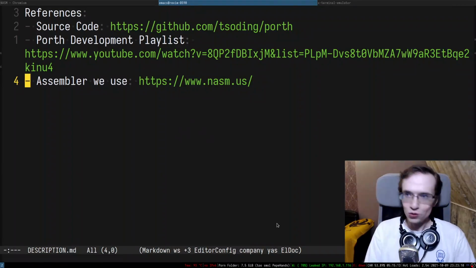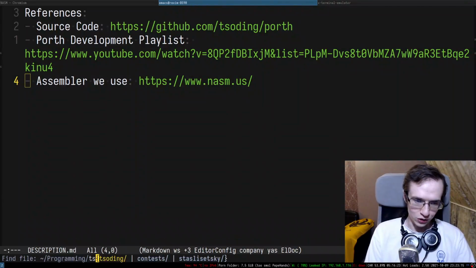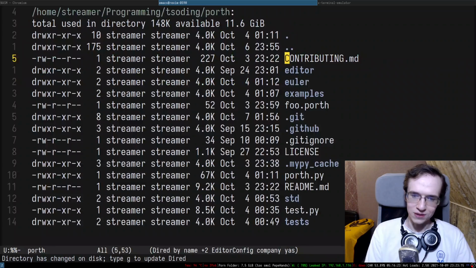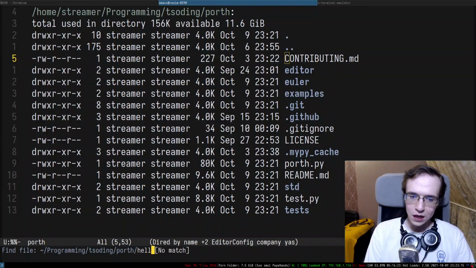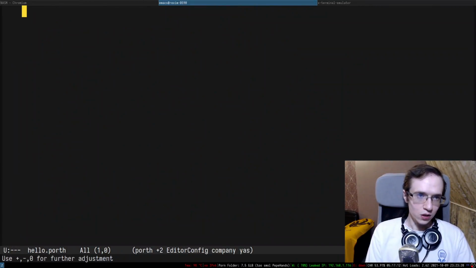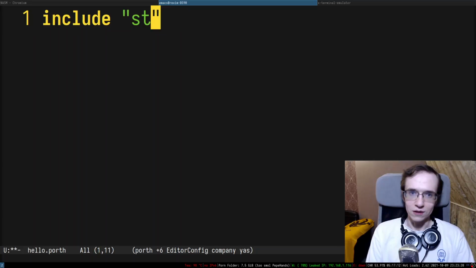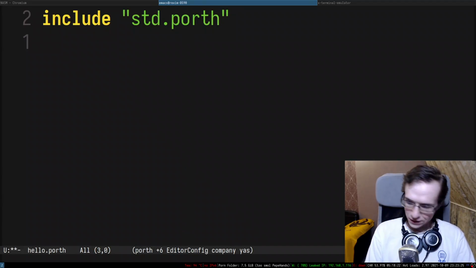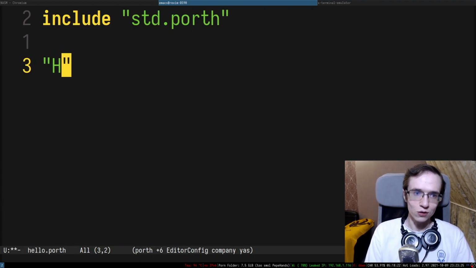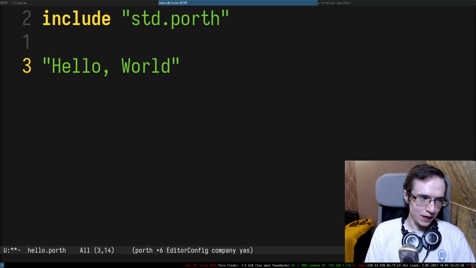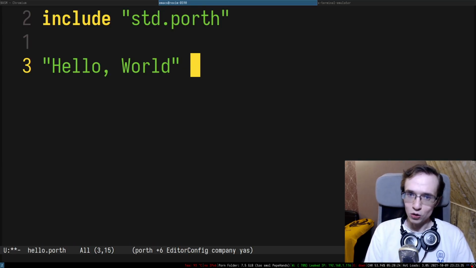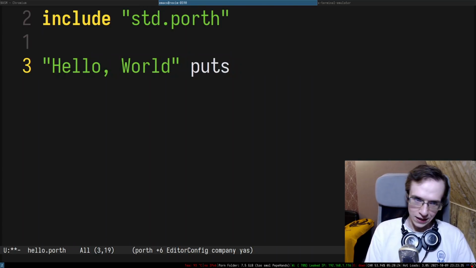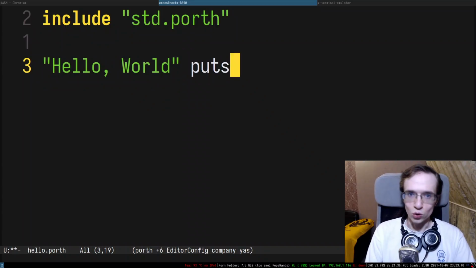So yes. And how would you write something like a hello world in such language? Right, so let's take a look at some simple examples. Hello.porth. First of all, you need to include the standard library, std.porth. And then you put a string literal, hello world. And recently we introduced a convenience function which prints a string on the standard output. It's called puts, right? And this is it. This is the hello world in this language.